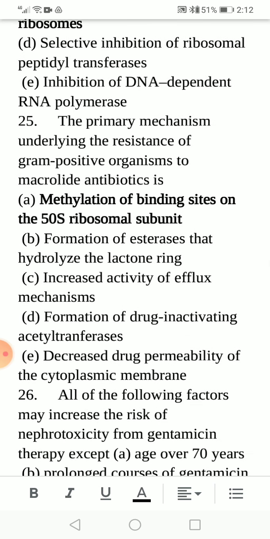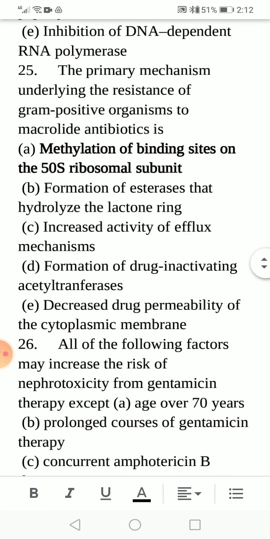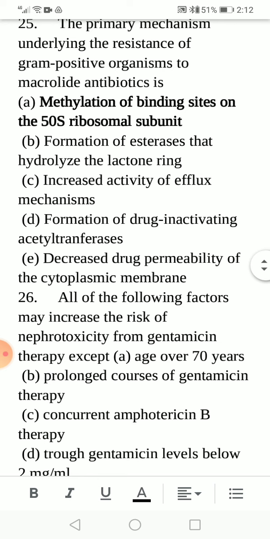The primary mechanism underlying the resistance of gram-positive organisms to macrolide antibiotics is option A, methylation of the binding sites on the 50S ribosomal subunits.